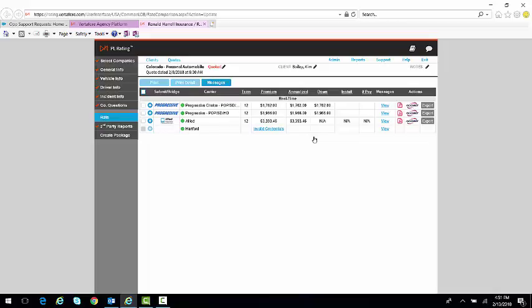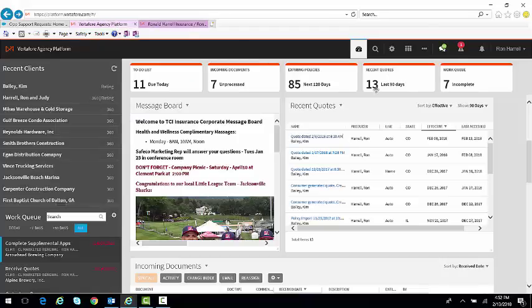Integrated rating either here from the My Agency Home screen back into the rater, or from the client file back into the rater. And naturally over here on the far right hand side is the export button, where you can move this quote from the rating system back into the customer's file without having to re-enter any of that information.